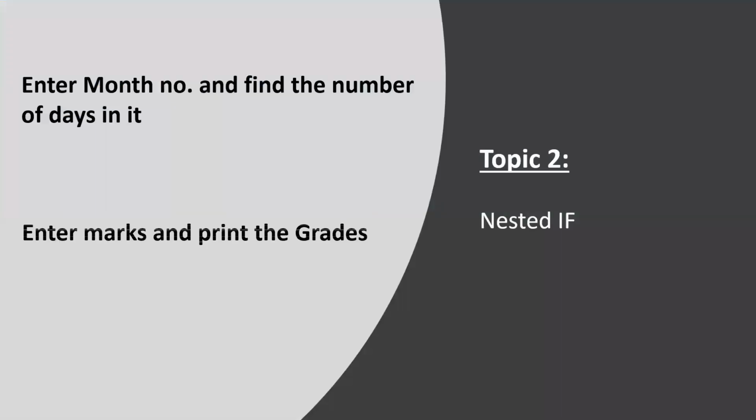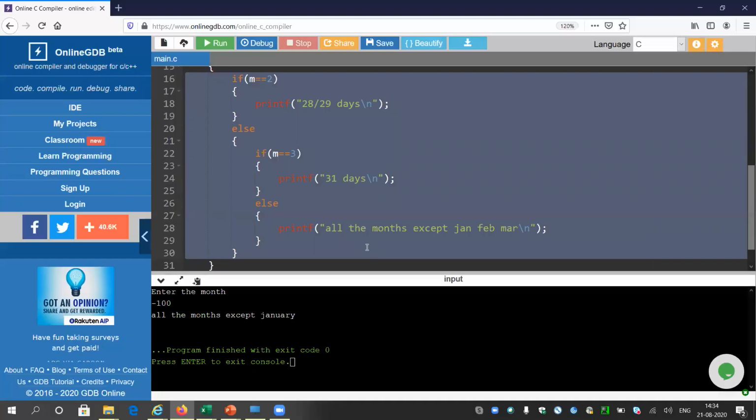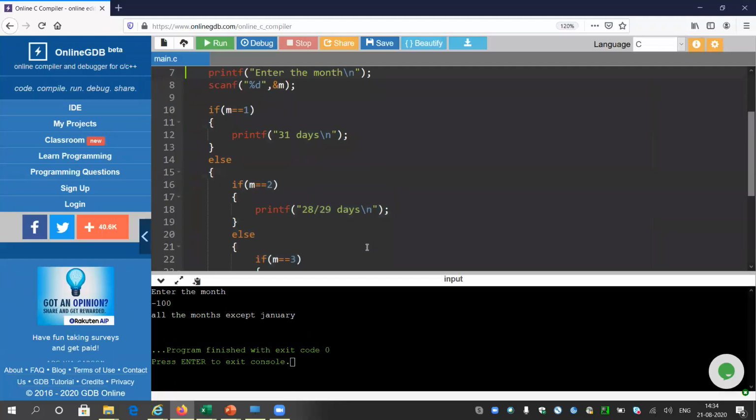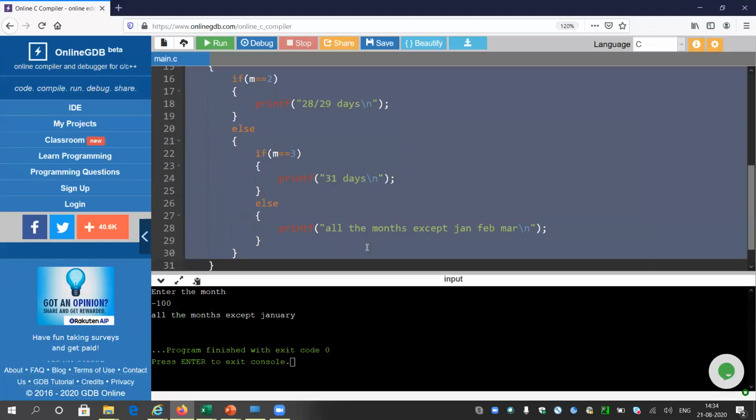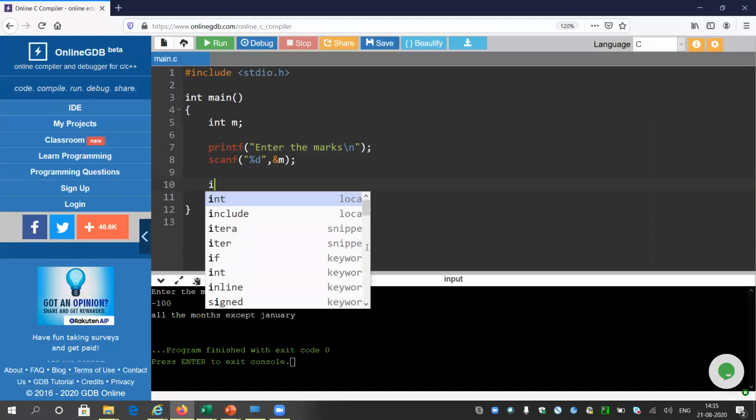It will be more clear if we do some other problems, like enter the marks and print the grades. So there is a marks table, and I need to print some grades on the basis of these marks. So how to do that? Let me clear all this. We do not need to focus on the outside, means hash include and int main. We will only focus on the part written inside the main function. So enter the marks anywhere. It will be m again, m for marks. You can take any value, you can even take x, y, anything.